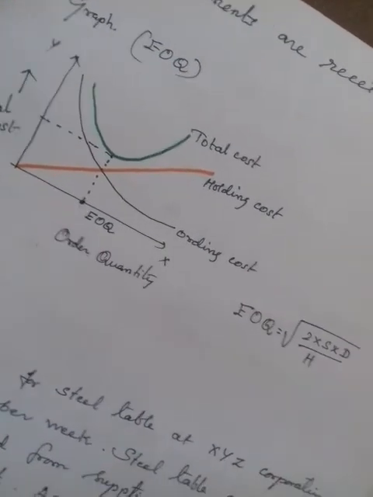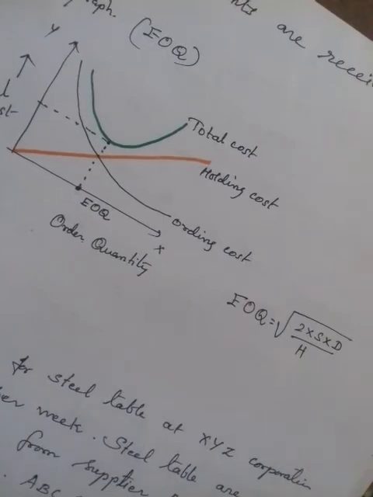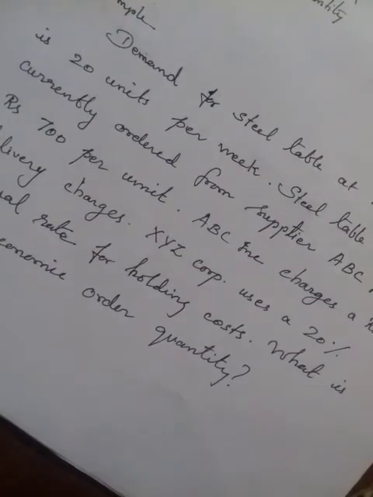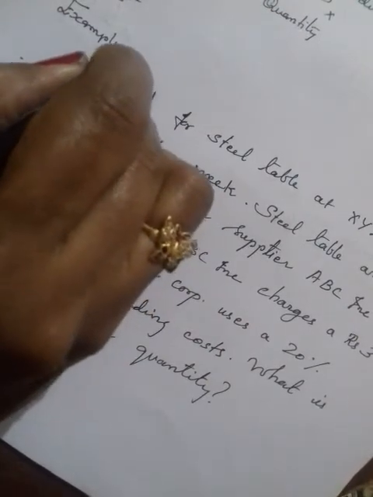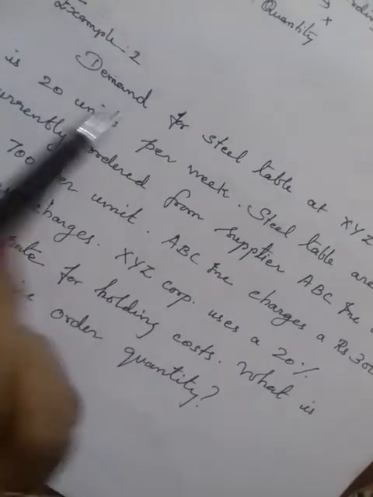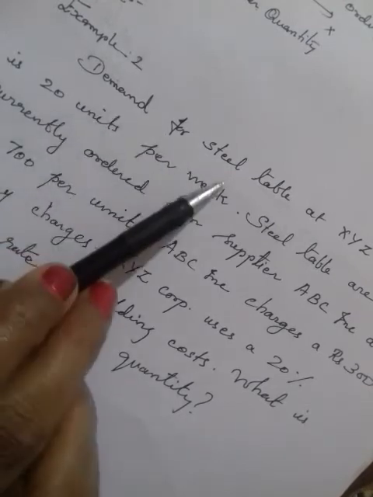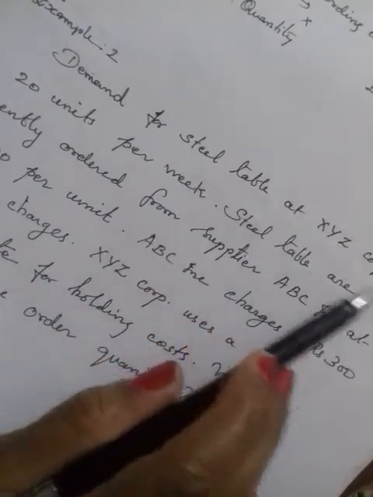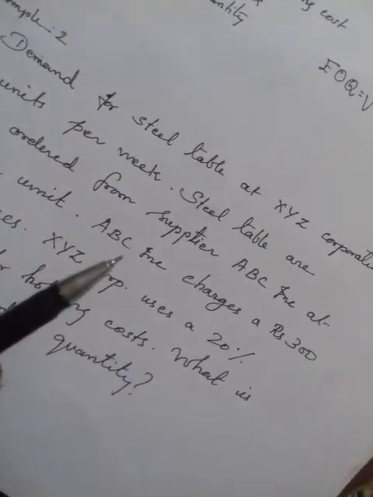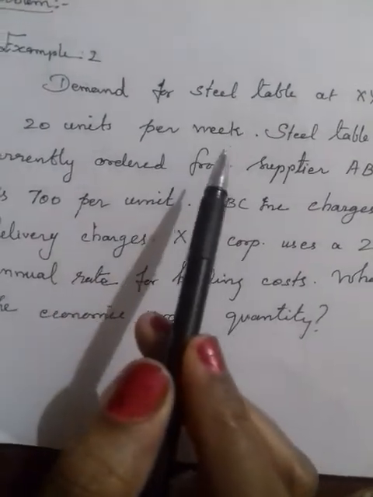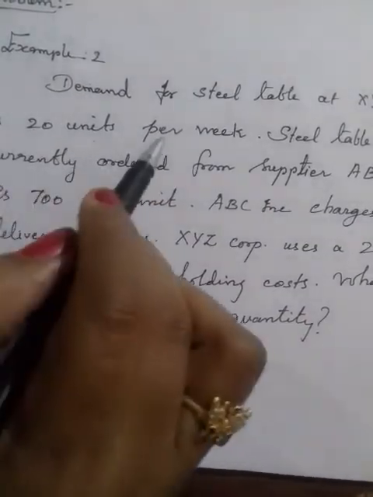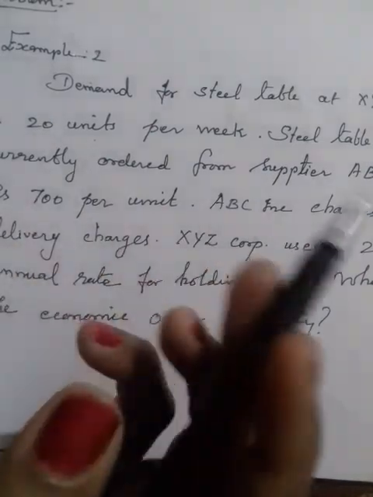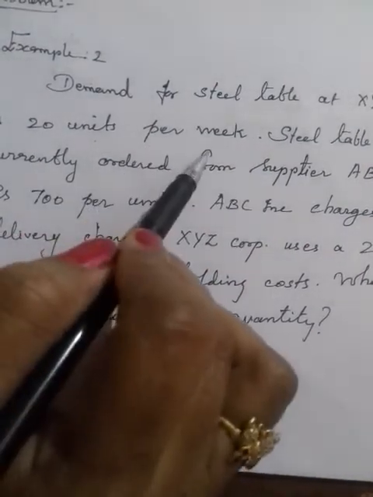This graph is very important, and I'll give you another example. This is example 2. The first example we saw was basketball, and this is the second example. I'll read out the problem. The demand for steel tables at XYZ Corporation is 20 units per week, so you are going to purchase 20 units per week.